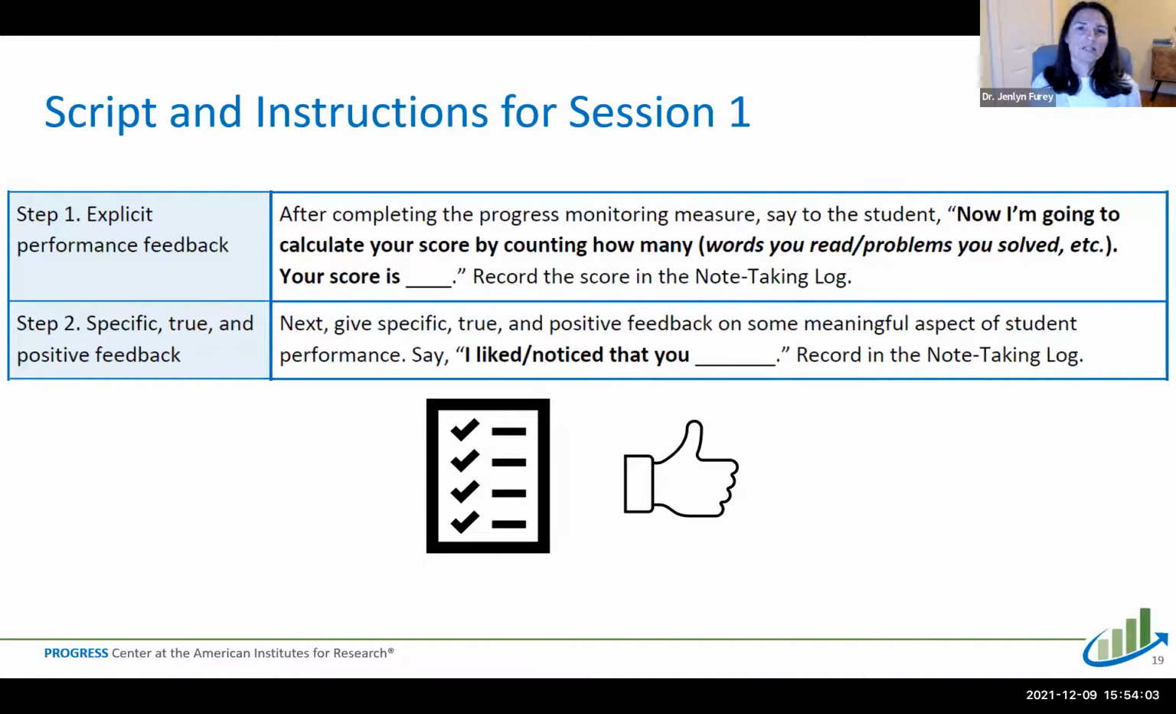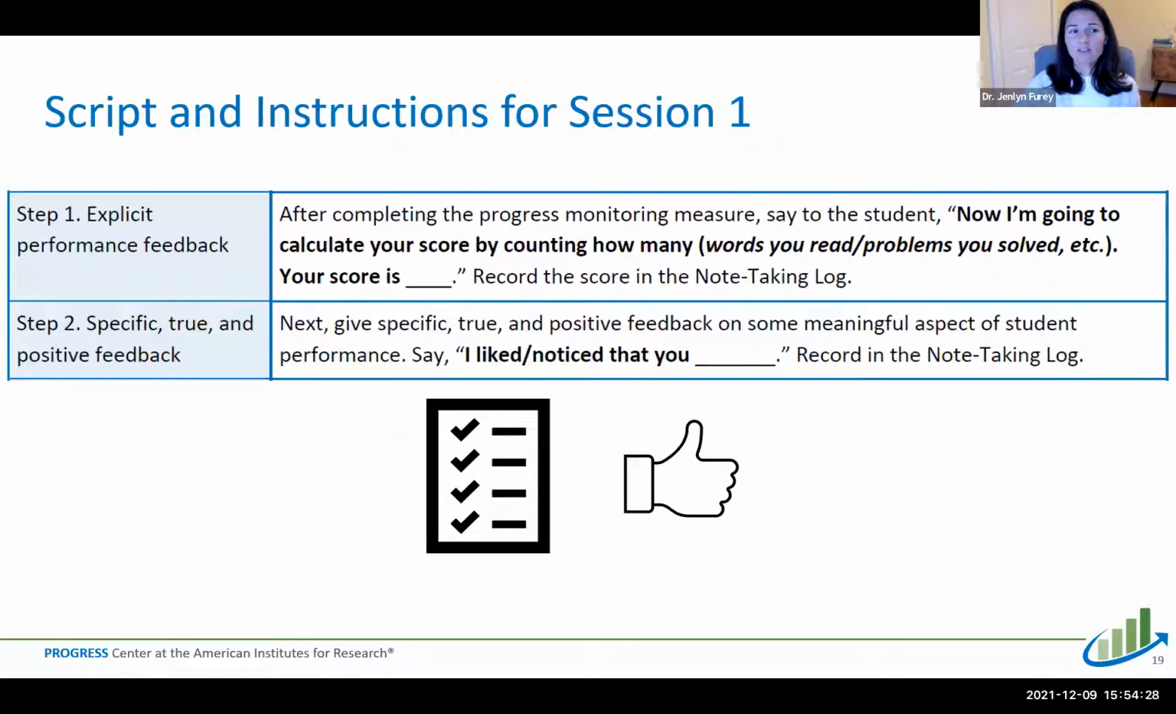Or I noticed that you use the new strategy that we're using to solve this math problem. A teacher is going to be in a really great position to give this specific feedback, because what we want to do is tie it to the qualitative evidence that the student is improving, and make a connection to the intervention and the skills that we're trying to build with the student.